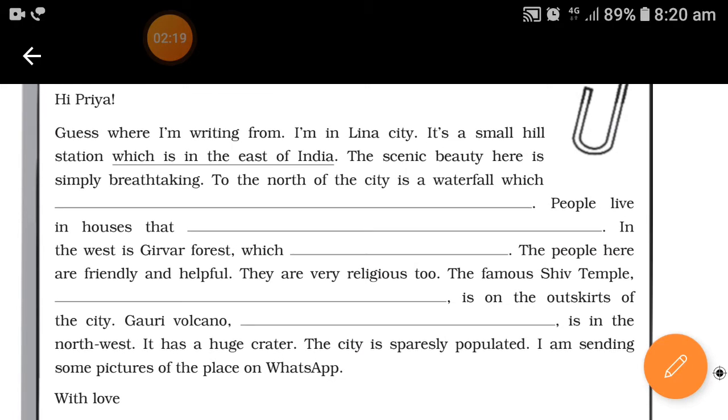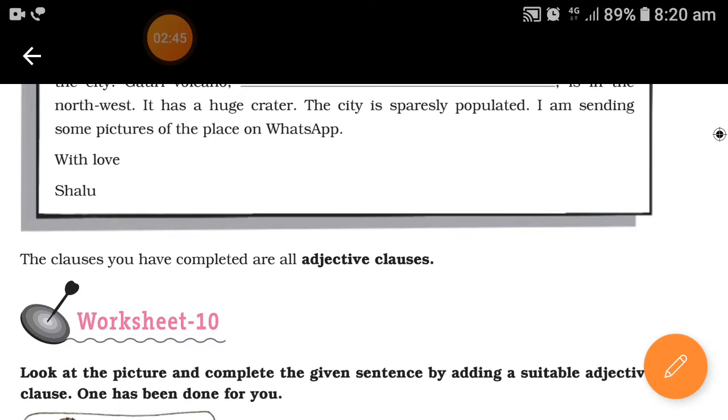The famous Shiv temple, which was built in the 17th century, is on the outskirts of the city. Gauri volcano, which is now inactive, is in the northwest. It has a huge crater. The city is sparsely populated. I'm sending some pictures of the place on WhatsApp. With love. So all the clauses which we have filled here are all adjective clauses.